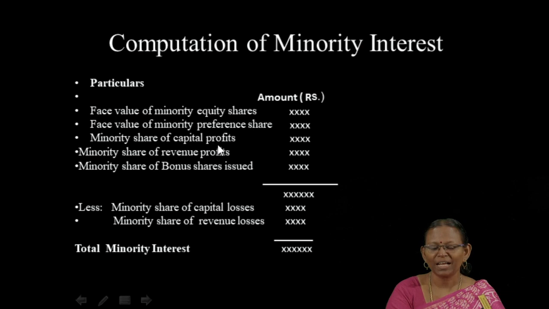Then the minority share of capital profits is calculated and taken, and the minority share of revenue profits is calculated and taken. Then the minority share of preference shares, if issued, is to be taken. All these amounts are totaled, and from this total we should subtract any capital losses or revenue losses. In that, the minority share of capital losses and revenue losses is subtracted. Thereby we arrive at the minority interest.